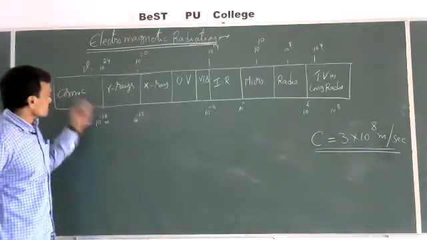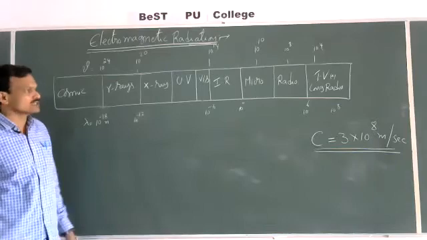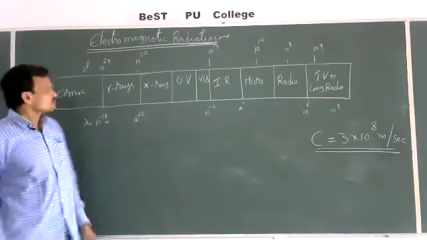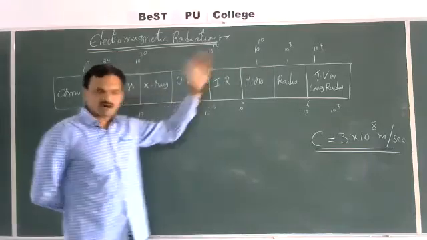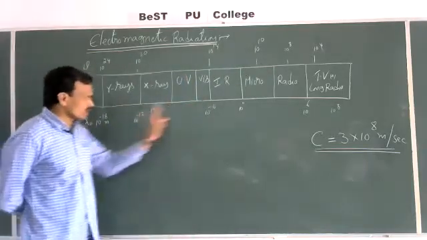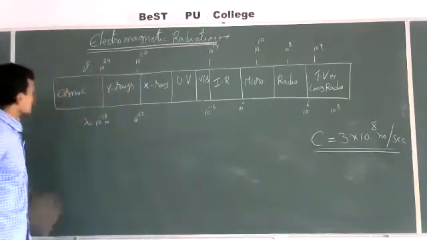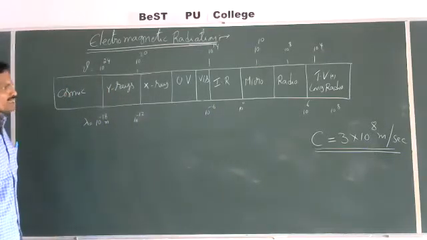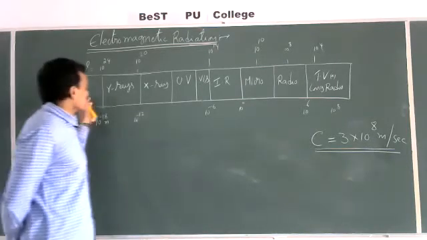If we arrange the different types of electromagnetic radiations in decreasing order of their frequency or increasing order of their wavelength, the arrangement obtained is called the electromagnetic spectrum.